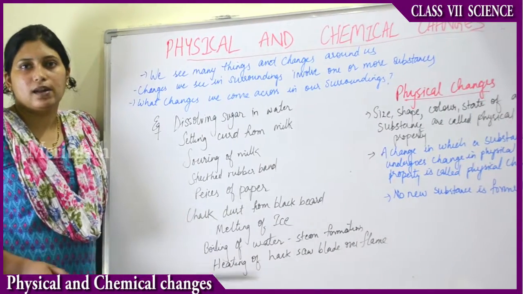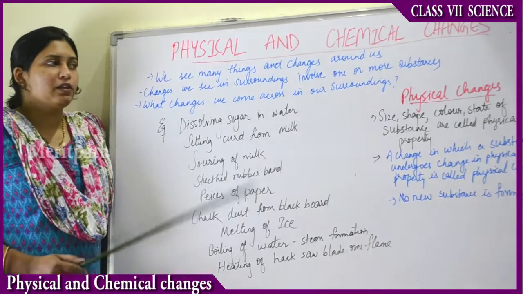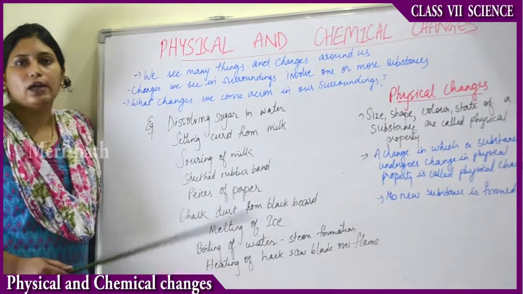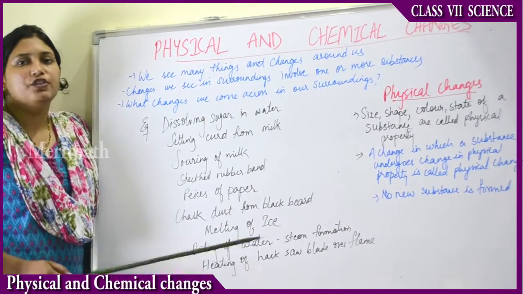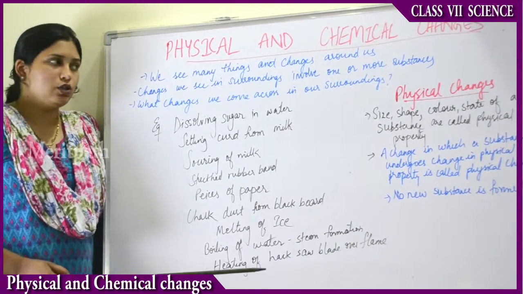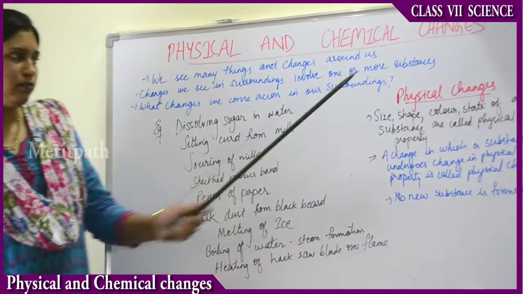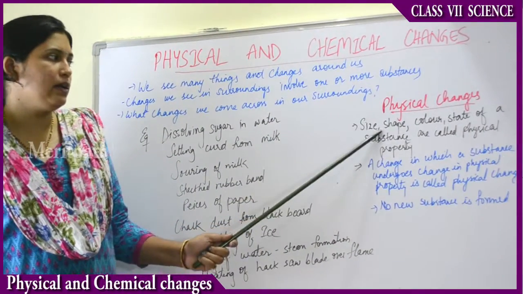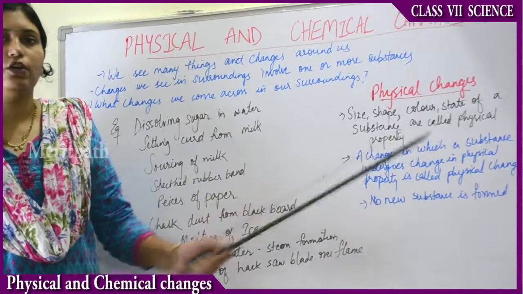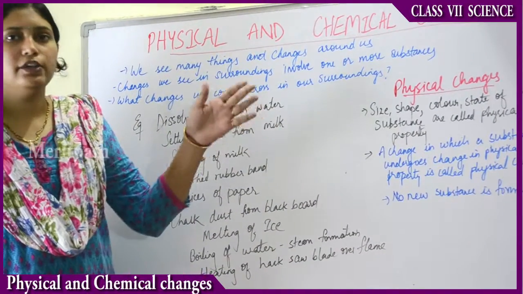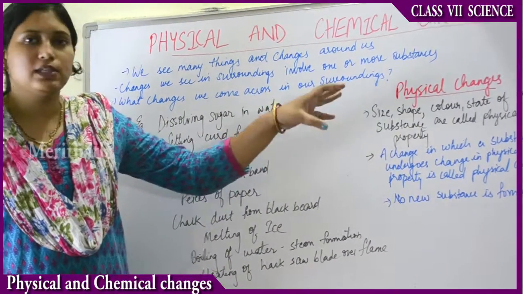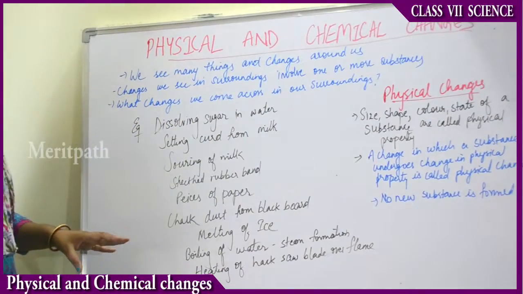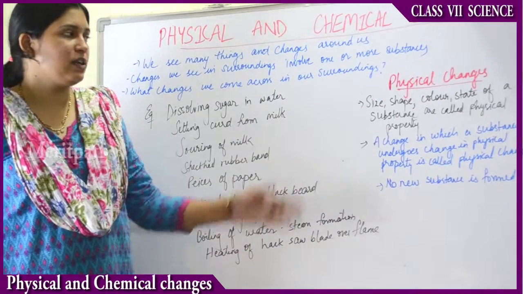All the changes we see around us are broadly classified into two types: physical change and chemical change. So what is physical change? In physical change, the size, shape, color and state of a substance changes. These are known as the physical properties of any substance. So what is a physical change?